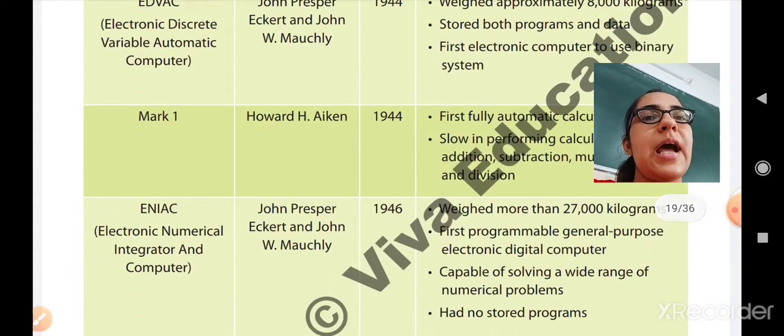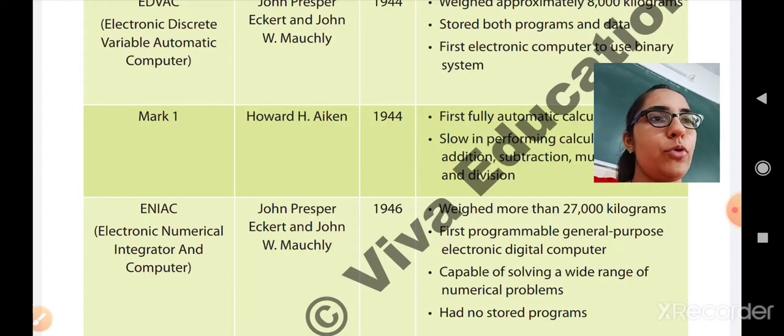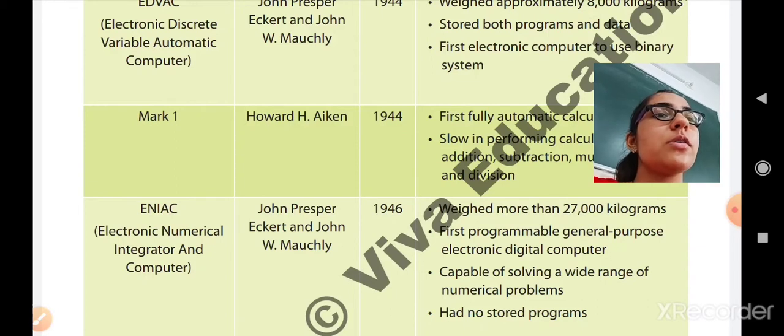Third is ENIAC, which stands for Electronic Numerical Integrator and Computer. It was invented by John Presper Eckert and John W. Mauchly in the year 1946. It weighed more than 27,000 kilograms, so its weight was very high. It was the first programmable general purpose electronic digital computer, which means many programs could be run on it.